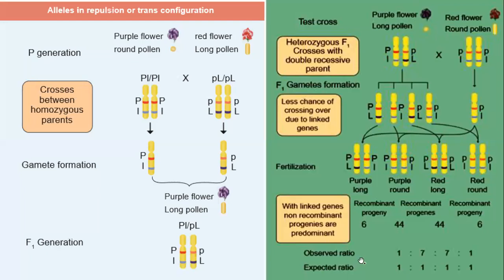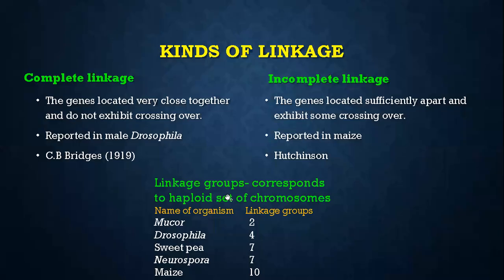So here the observed ratio is 1:7:7:1. Instead, what is the expected ratio? If it is a test cross, we have to get 1:1:1:1. Instead of that, we are getting 1:7:7:1. So this is also important, that is the repulsion ratio. What is the coupling ratio? 7:1:1:7. But the repulsion ratio is 1:7:7:1. Keep it in mind. Even the 5 mark question they will ask.